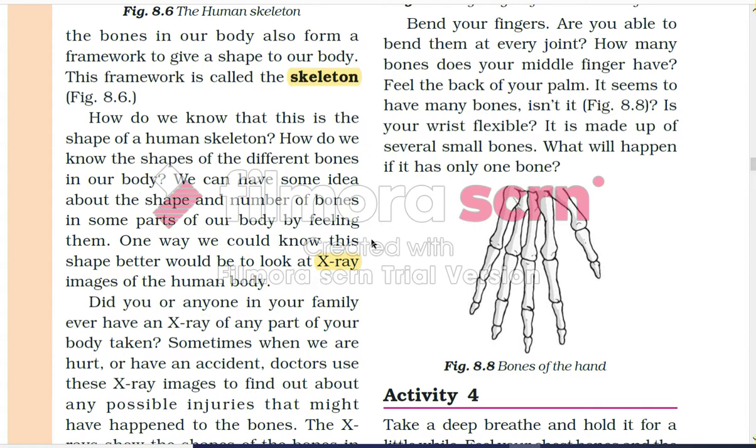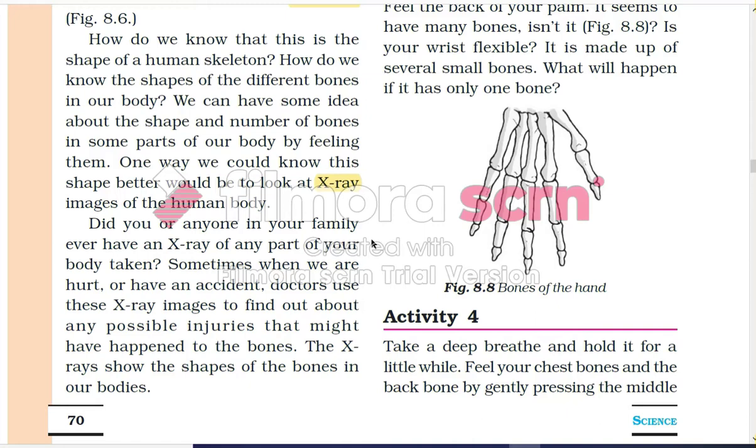How many bones does your middle finger have? Feel the bones of your palm. It seems to have many bones, isn't it? Is your wrist flexible? It is made up of several bones. What will happen if it has only one bone? If the wrist had only one bone, movement wouldn't be possible in it.